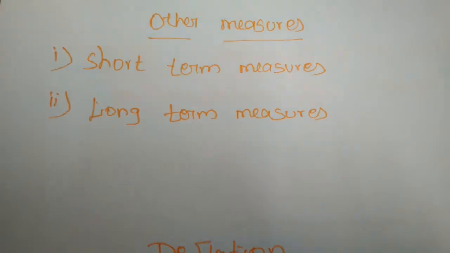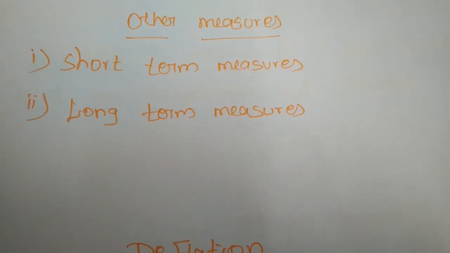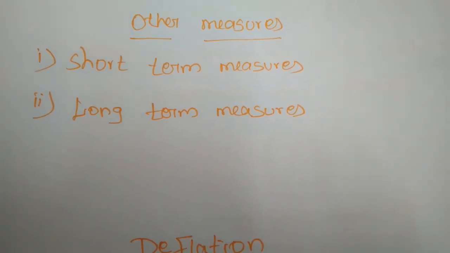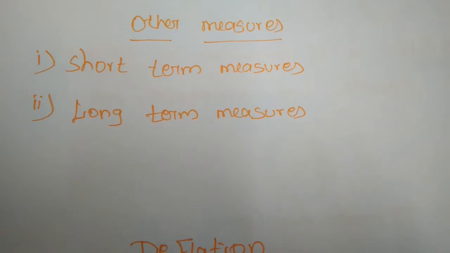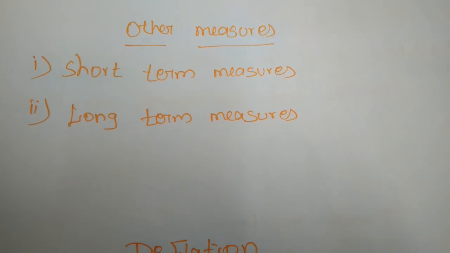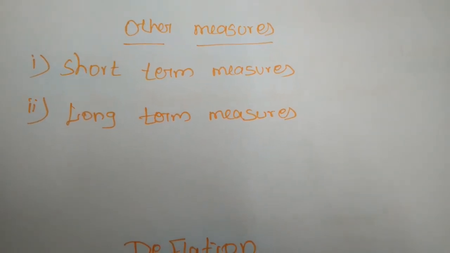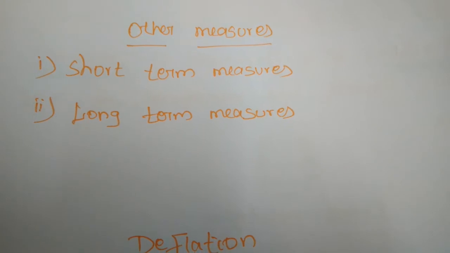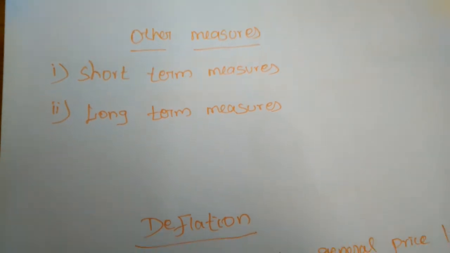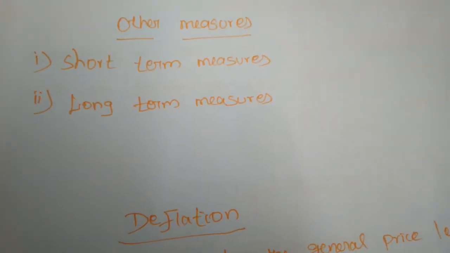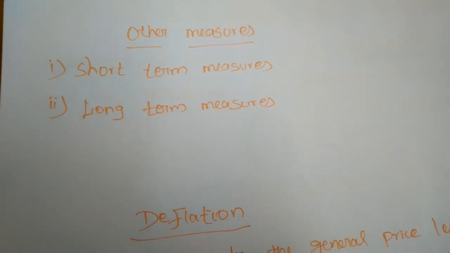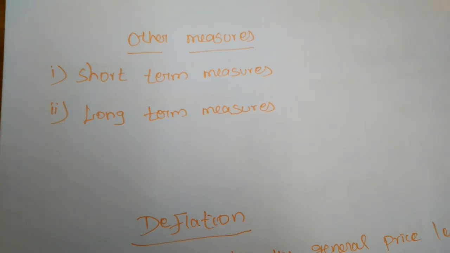Suppose the price of rice is very high and the supply of rice is very low, then the government will import rice from other nations and it will come to the supply. Okay, so the price will not increase because the supply becomes reasonable. So in this measure we can make the normal things under the short-term measures. The government will arrange fair price shops such as ration shops and other ways.